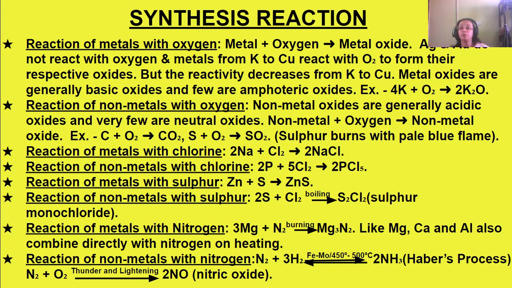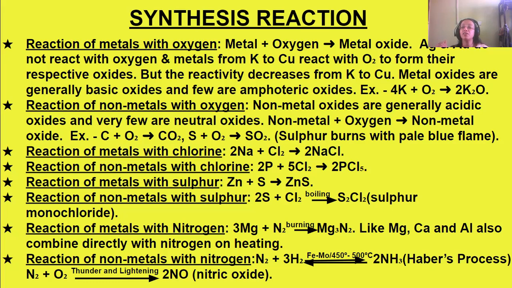Silver and gold do not react with oxygen, but metals from potassium to copper react with oxygen to form their respective oxides. If we see the metal reactivity series, the reactivity decreases from potassium down to copper.